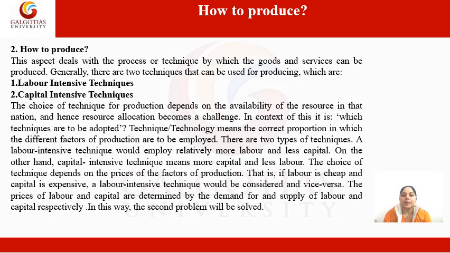The second problem, or the central problem of economy, is how to produce. This aspect deals with the process or technique by which goods and services can be produced. In how to produce, we basically identify the technique or technology with the help of which we are going to produce our goods and services. Generally, there are two techniques that can be used for producing: the first one is labor intensive technique and the second one is capital intensive technique.